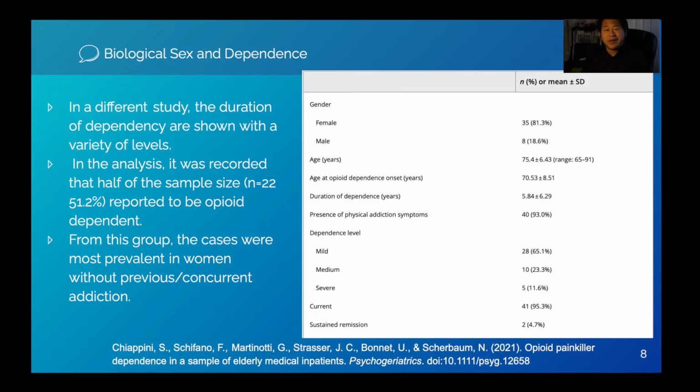Here's another study that mentions the comparison between male and female. However, this study was more interested in the specific years of dependence and age. Looking at the data, we can see a significant record of 81.3% who are females addicted to oxycodone. Usually, this period lasts around 5 to 6 years, leading to a level of dependence. The deeper you are, the more severe the case is. It was recorded that younger individuals are prone to discover opioids because it was just easier access.